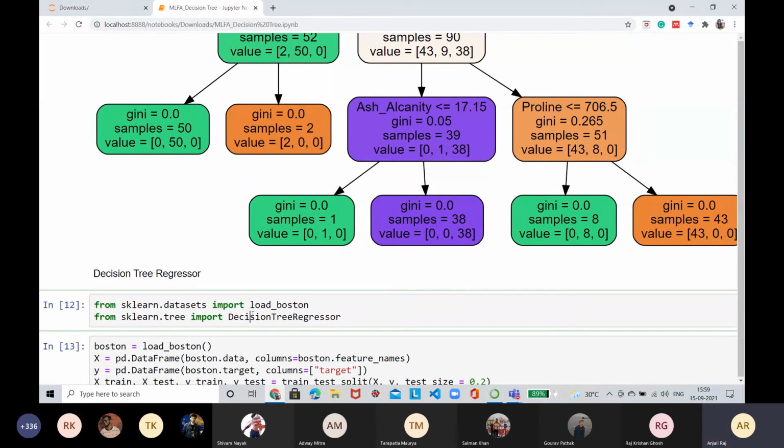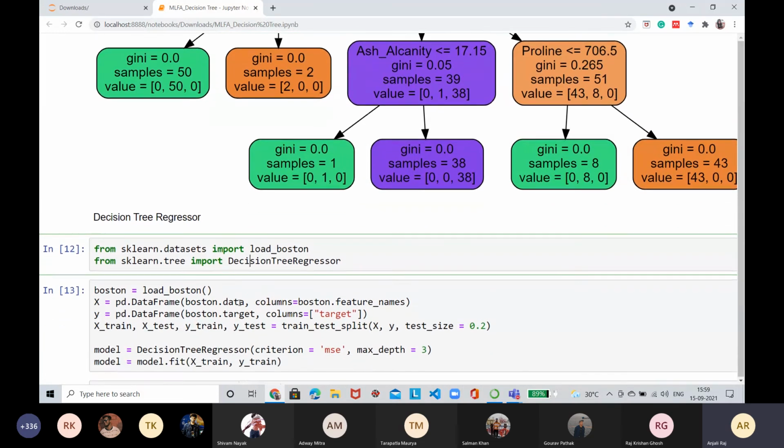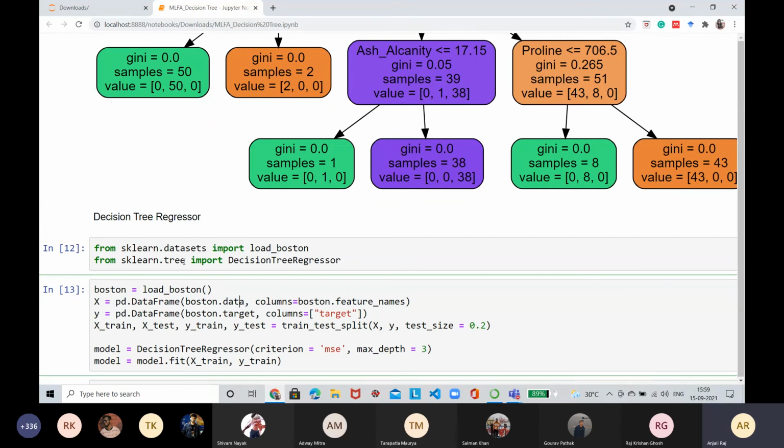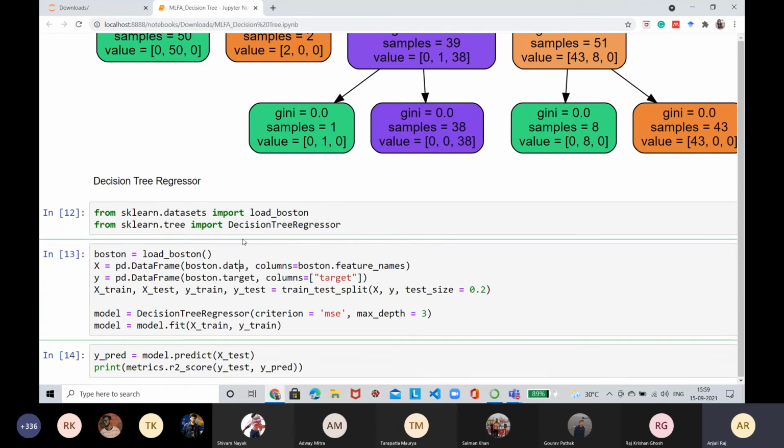The next is the decision tree regressor. We have seen the decision tree classifier, and now we look at the decision tree regressor. Raj already talked about the Boston data set, so we are using the same data set for the decision tree regressor. From sklearn.tree we import the decision tree regressor.